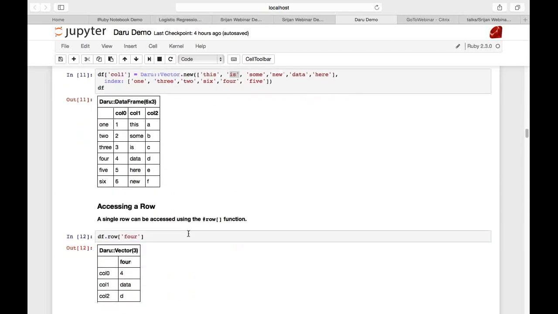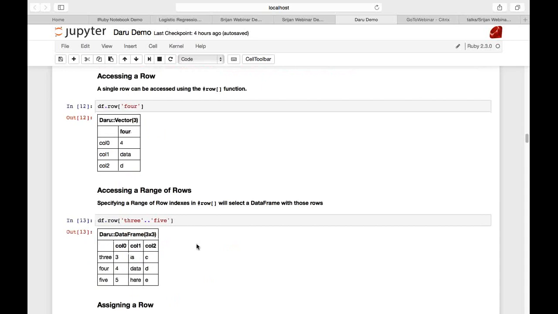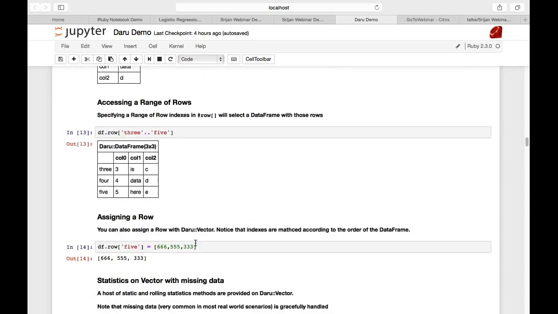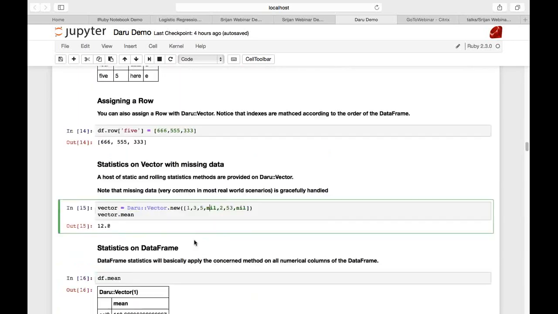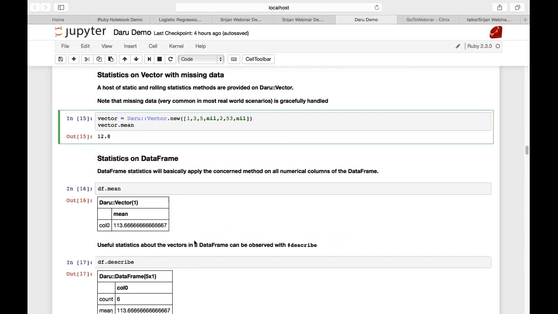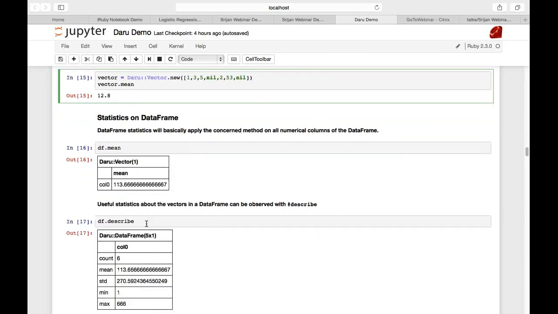So it figures out which column has numerical data, and it gives you only the result of that. All sorts of useful statistics can be computed on a data frame using the describe function. As you can see, it's giving the count, mean, standard deviation, minimum element and maximum element of column 0, which is the only numerical column in the data frame.